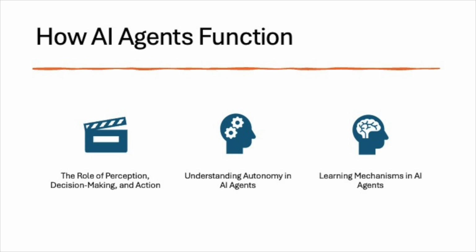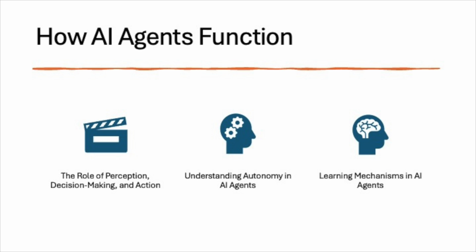The role of perception, decision making, and action. At the core of an AI agent's functionality are three key processes: perception, decision making, and action. These processes define how the agent senses its environment, evaluates what is perceived, and takes appropriate action. 1. Perception. AI agents rely on various sensors or data inputs to perceive their environment. This input can come from external sources, such as cameras, microphones, or APIs that provide real-time data.